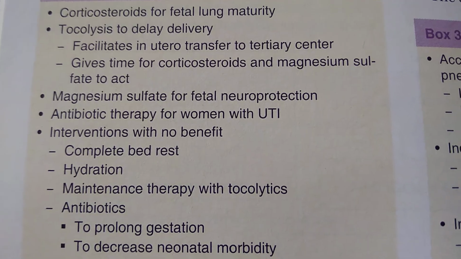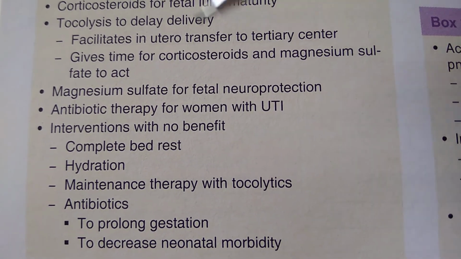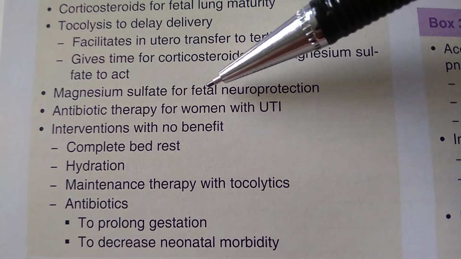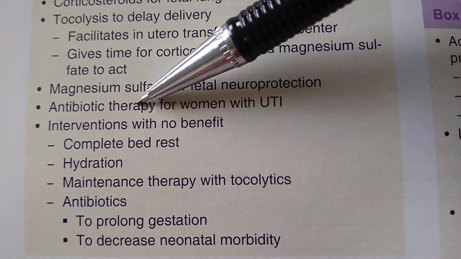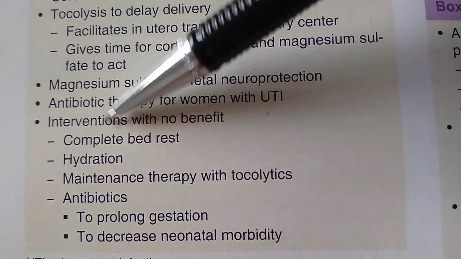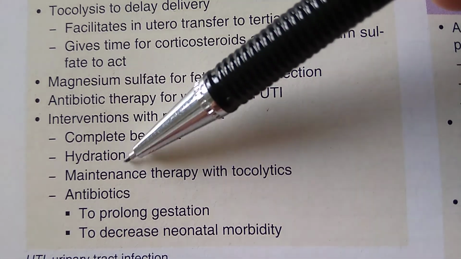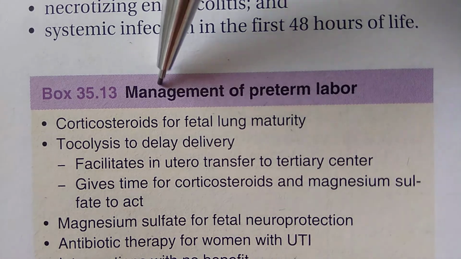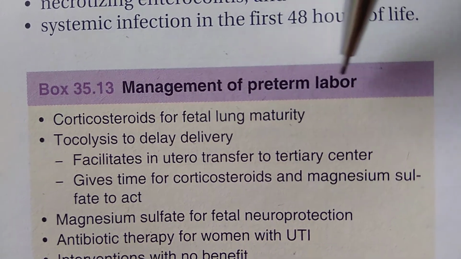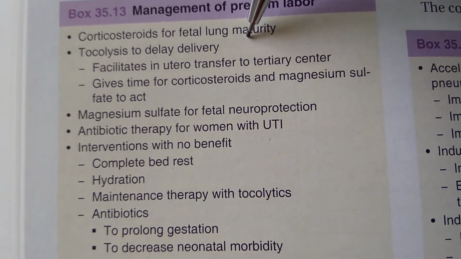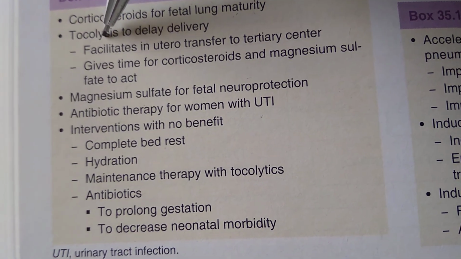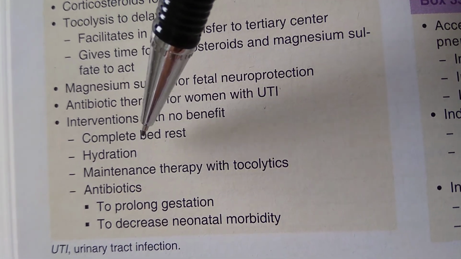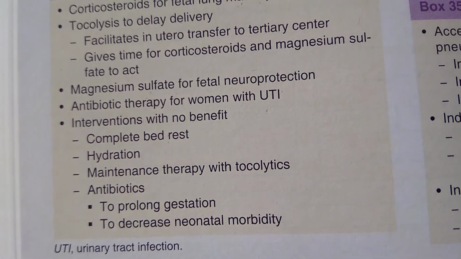Okay. I'm showing you some treatment here. Can you guess what treatment this is? You're giving corticosteroids for fetal lung maturity, tocolysis to delay the delivery, magnesium sulfate for fetal neuroprotection, antibiotic therapy if they have UTI, and interventions like telling them to have bed rest, etc. Why would you do all this? Looks like a jet plane is passing by. This is management of preterm labor. So if a lady is in preterm labor, then you can do all this. You prepare for delivery just in case, but you give tocolysis, and you give antibiotic therapy if it is because of UTI, etc., right? And tell her to take bed rest. But they are saying these are of no benefit.